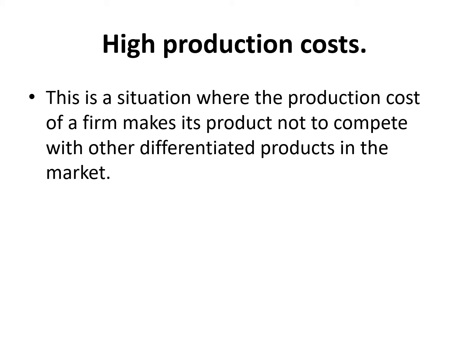So high production cost is the situation where the production cost of the firm makes its product not able to compete with the other differentiated products. I have other products in the competitive market which have a lower price and higher quality. So the customer will take this product and leave my product. So I will have high production cost in my company and I cannot sell my products, so I will go to corporate failure.